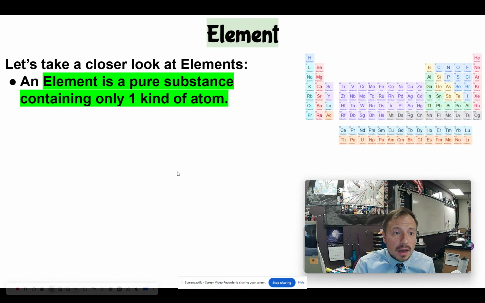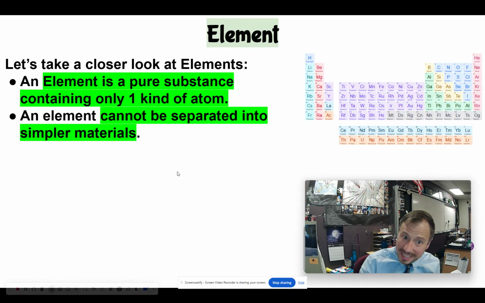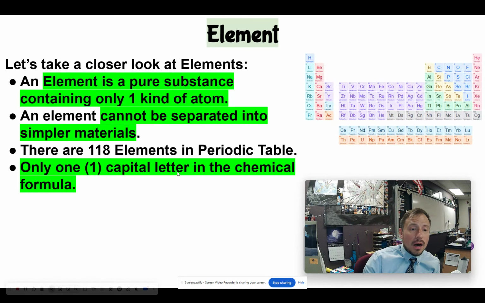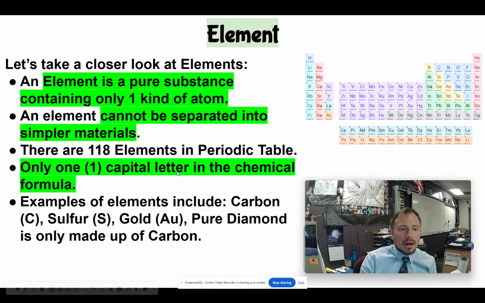So, an element. An element is a pure substance containing only one kind of atom. An element cannot be separated into simpler materials. There are 118 elements in the periodic table. There's only one capital letter in the chemical formula. Here's what I mean by that. If you're looking at something like carbon, carbon is represented by capital C. There's only one capital letter. Sulfur, capital S.